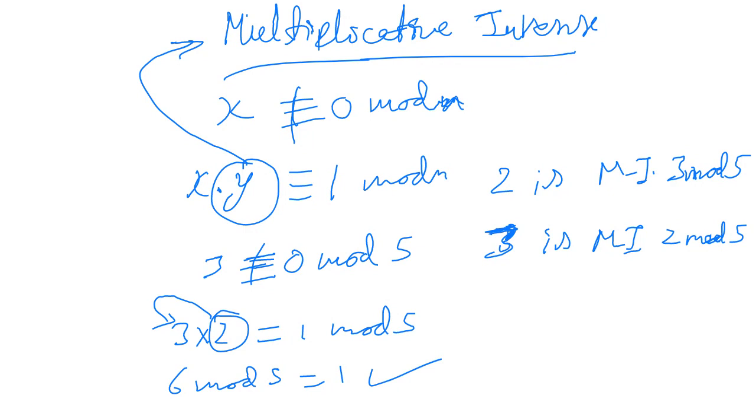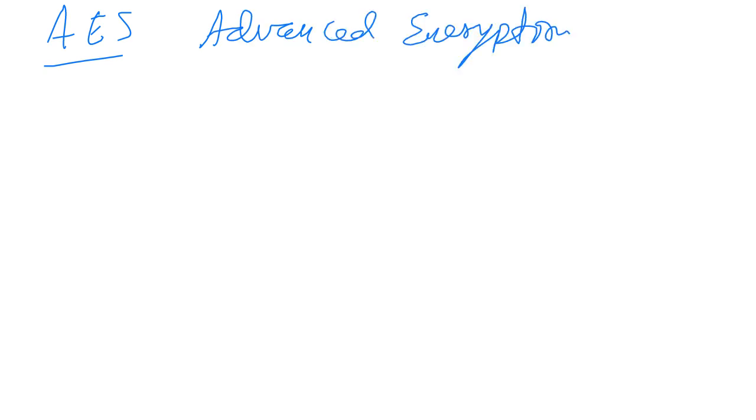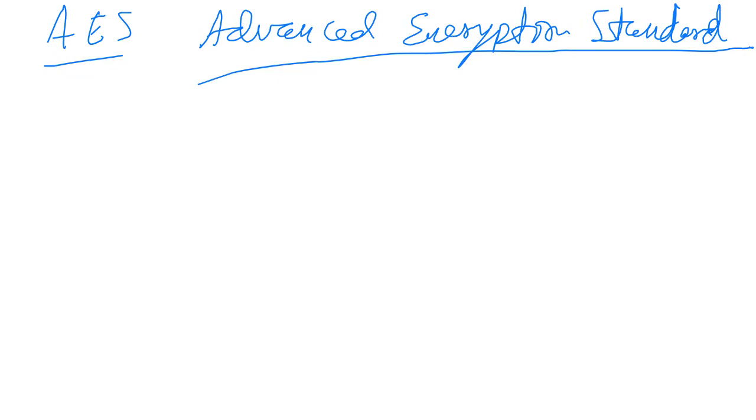So let us start with AES, Advanced Encryption Standard.